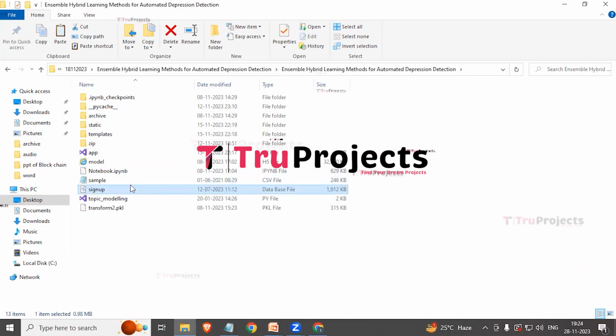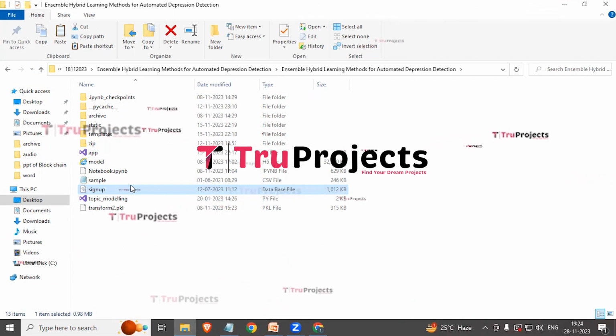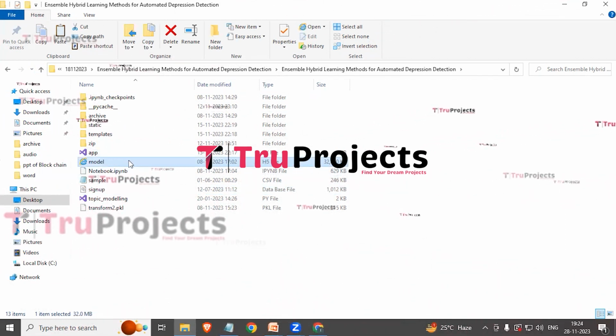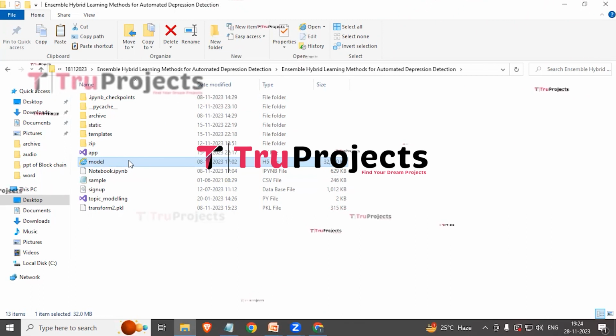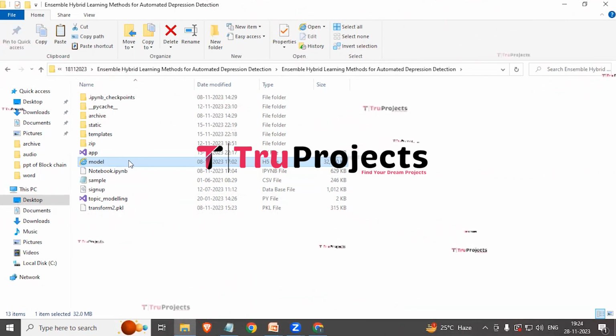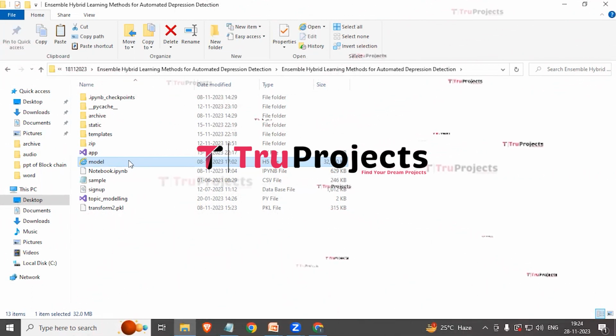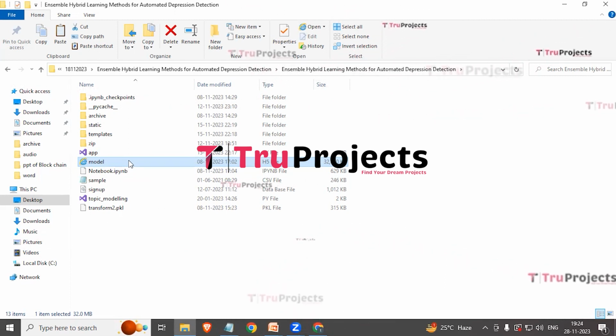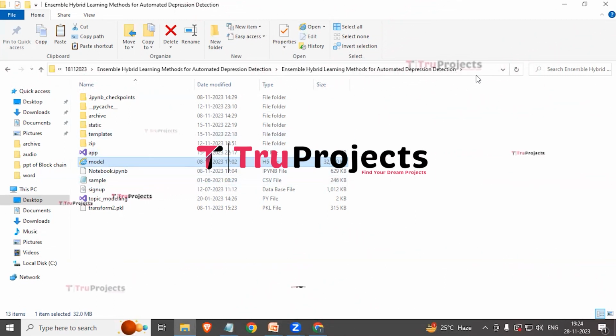This is the signup file, which is the database file used to store the user information. And here we have the model file, which contains the algorithm information and that will be loaded into the project code during runtime. To execute the project, first we need to copy the path of the code folder from the address bar of the file explorer.